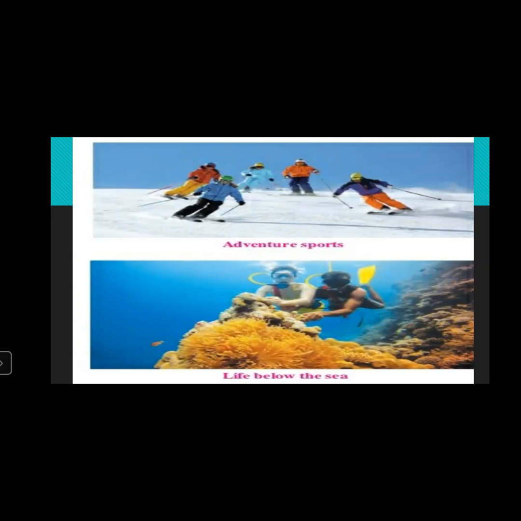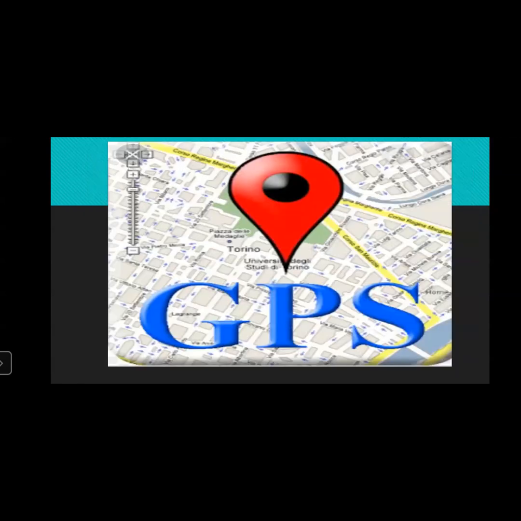which were explained with the help of photographs, and the tourism which was based on the aim of tourism and the specialities of destination. So this is segregated into the specialities of destination. What are they? Processions, sanctuaries, wandering in the wild, sea tourism, health tourism, adventure sports, and life below the sea. All these things are very useful for you.